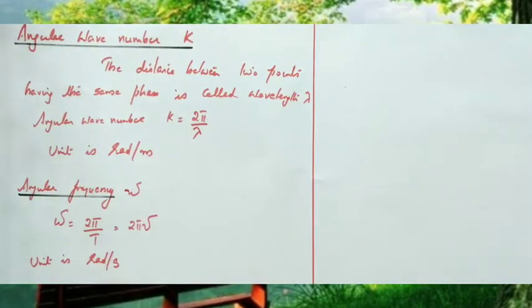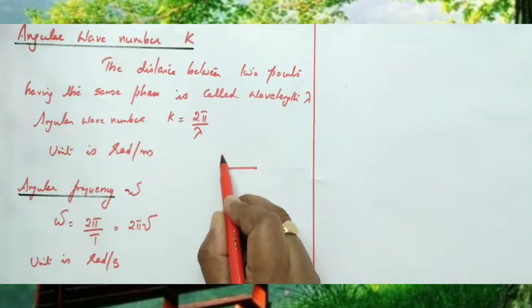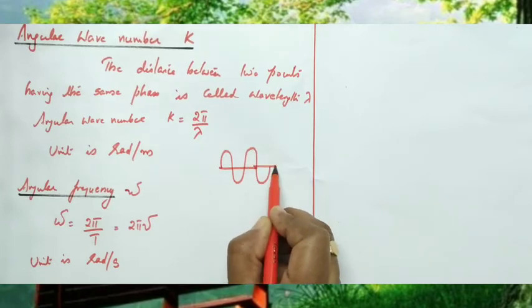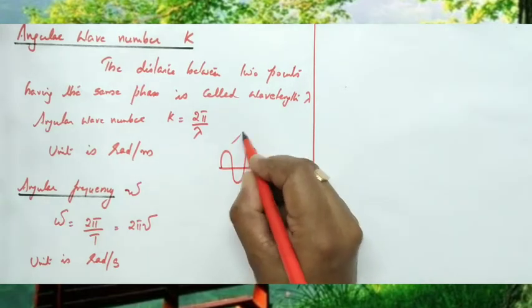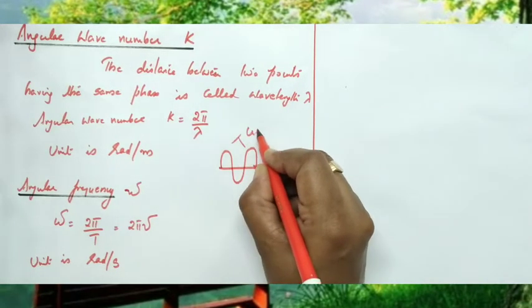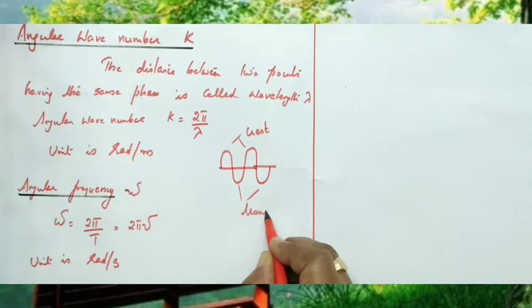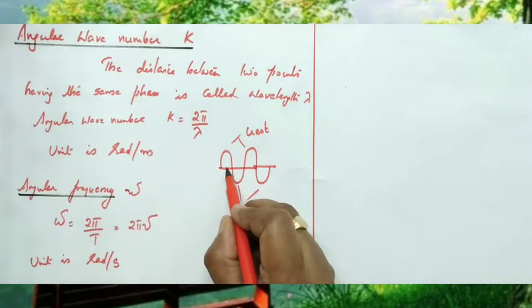Now what is this angular wave number? In a wave, we consider the distance between two points having the same phase. For example, this is the representation of a wave, and we know these are called crests and these are called troughs. These two regions are in the same phase and they are called crests, and these two regions are in the same phase, they are called troughs.